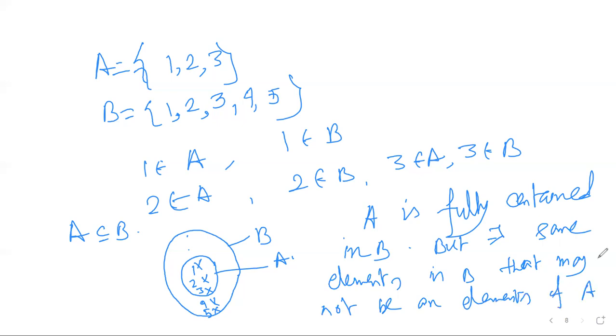Fine. So that is what a subset is. We can have a clear picture now.